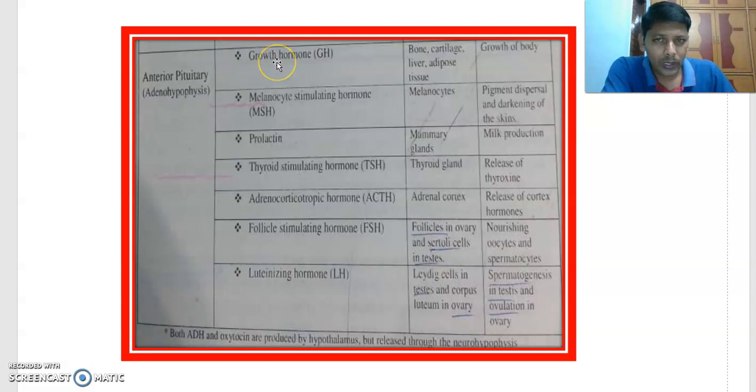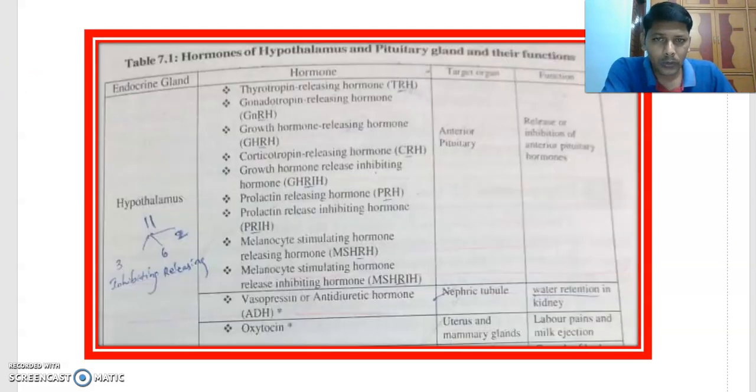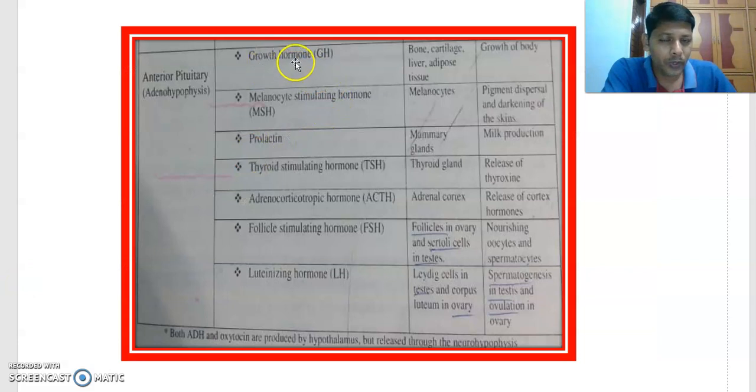First one, growth hormone, which we learnt in the previous slide. Growth hormone releasing hormone, you can see here, is coming from where? From the hypothalamus. What is its target? It acts on the anterior pituitary. Then the anterior pituitary releases this hormone. What is that? Growth hormone.